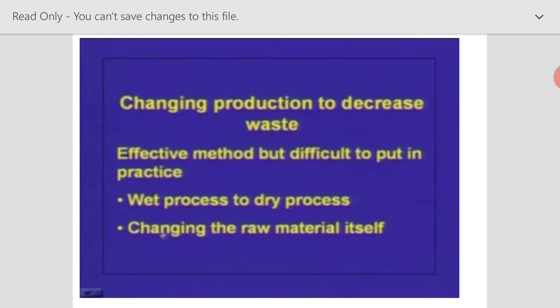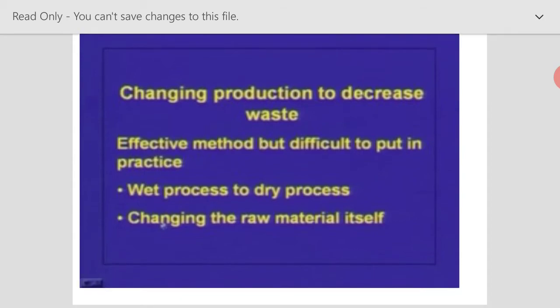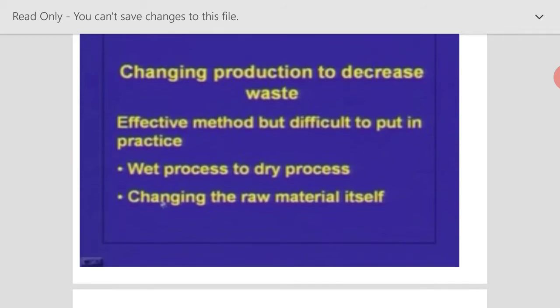The third case is changing the production to decrease waste. It is an effective method, but it is difficult to put into practice. Why? Because the industry will incur a large amount of capital investment, and it is not easy to change the production process because it requires more investment. Apart from that, there will be reluctance among the laborers to learn the new production technologies. So there will be some problems with changing the production.